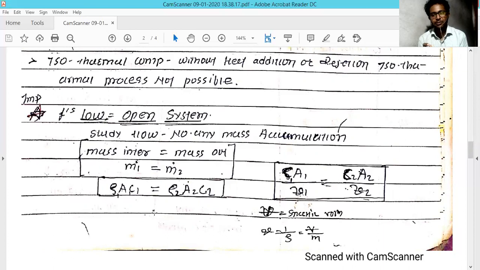Here c is nothing but the velocity of whatever is flowing, A is the area through which it is flowing, and rho is the density of that particular substance flowing through the tube. It's just like a tube. If you take one pipe and a section of that pipe, whatever enters this pipe goes out of this pipe. There is no external work output, you are not supplying heat to it, you are only passing steam.